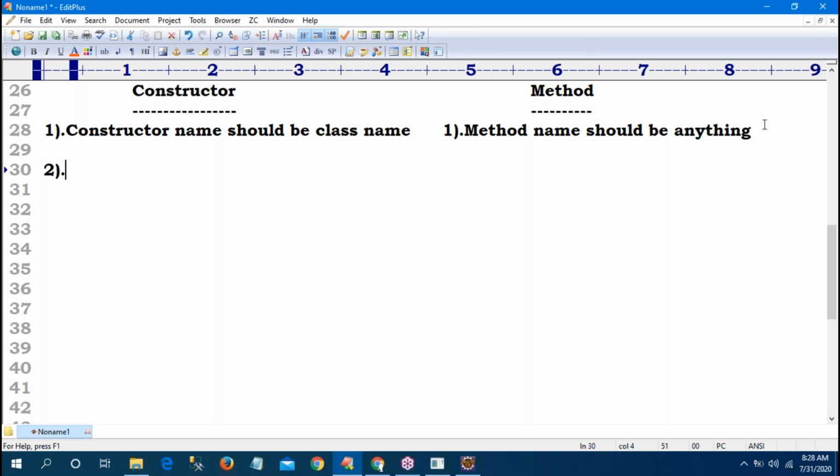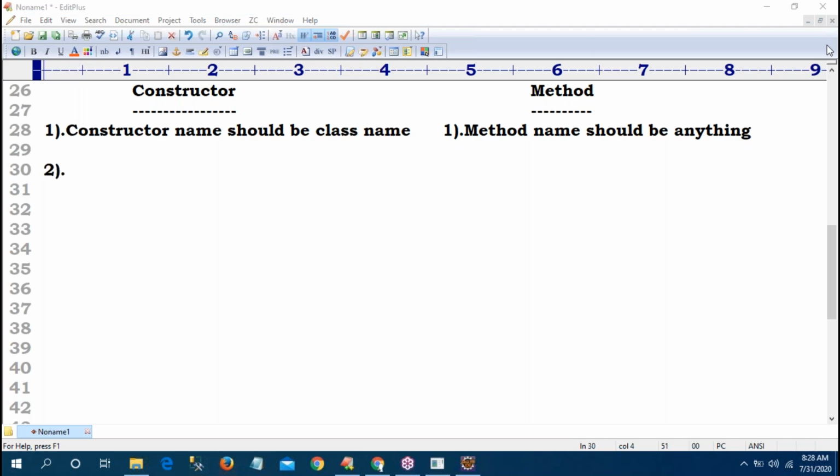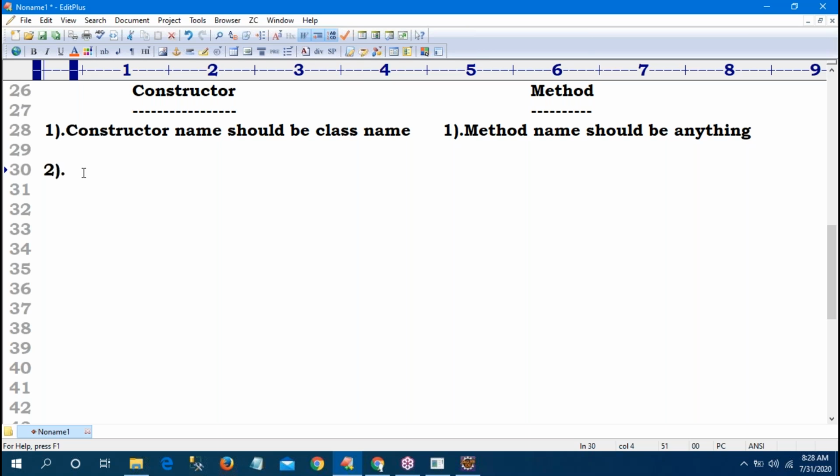Sir, constructor. Can I call the constructor? No need to call the constructor. Whenever an object is created, the constructor will be executed automatically. For every object, whenever it is created, the constructor is automatically executed.